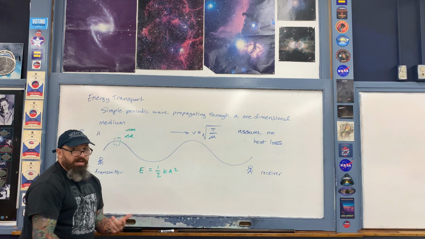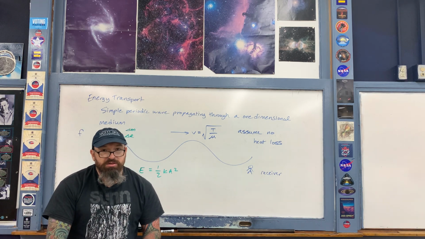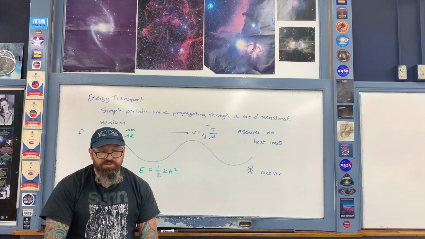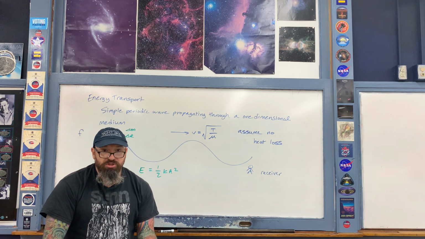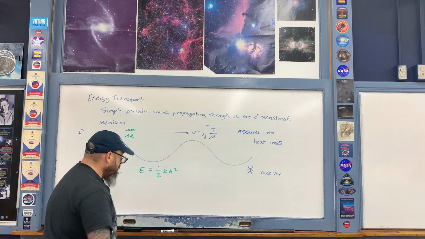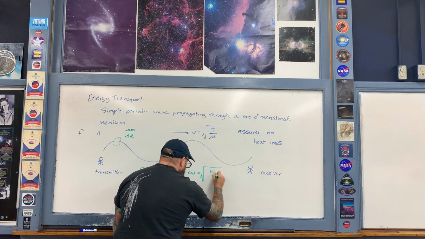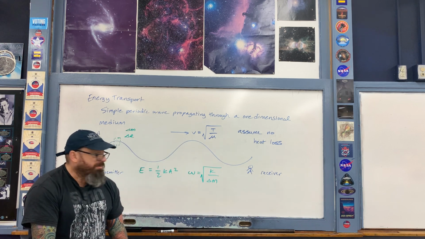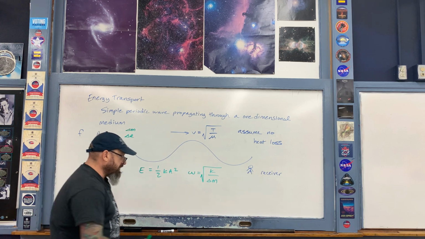Basically, what I have to do is take this expression and essentially just rewrite it. I need to write it in terms of quantities that are associated with simple periodic waves. So let's get rid of the spring constant K. We'll do so by using the following expression from simple harmonic motion: the angular frequency of the oscillation is the square root of K divided by the mass delta m. So what I'm going to do is a little bit of math here, solve for K, and then plug it into this expression.